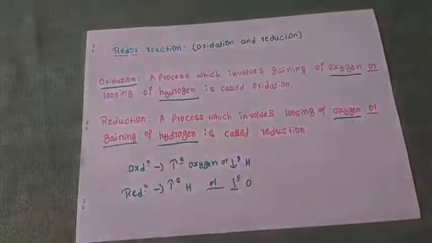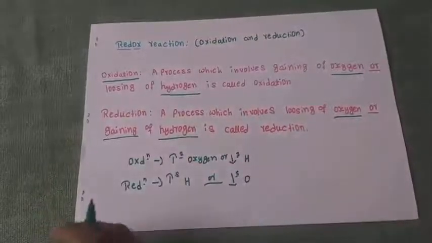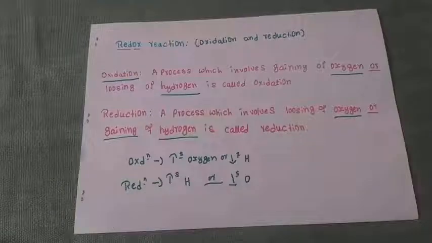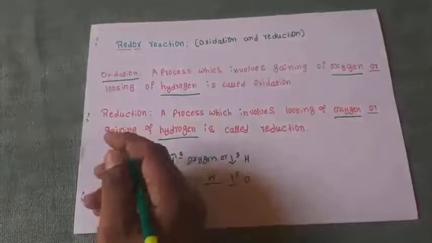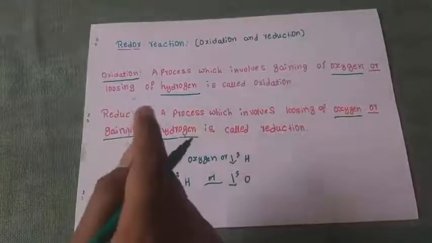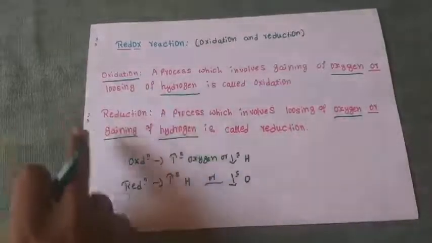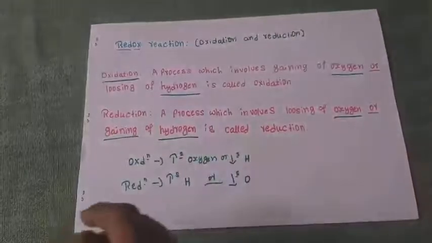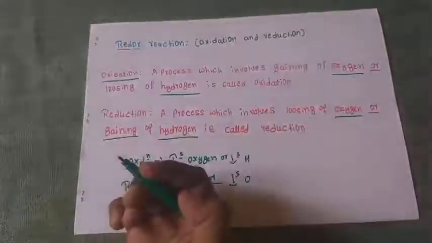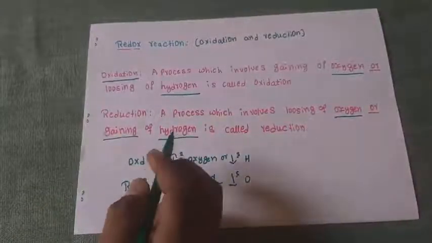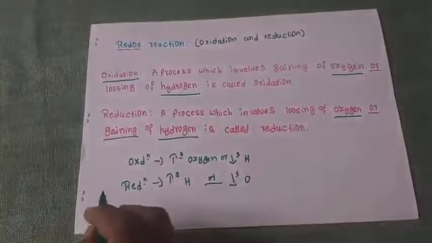Oxidation means it accepts or gains oxygen from others, or it loses its hydrogen to others. Reduction is the opposite of oxidation: it loses its oxygen to others, or gains hydrogen from others. Let's take a few examples.